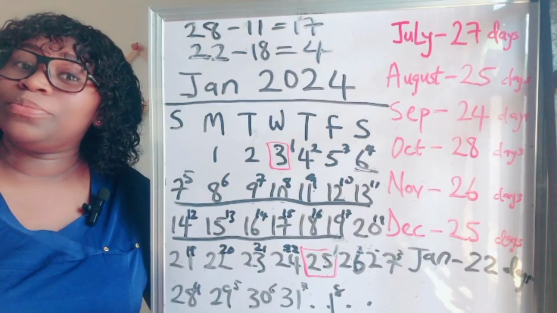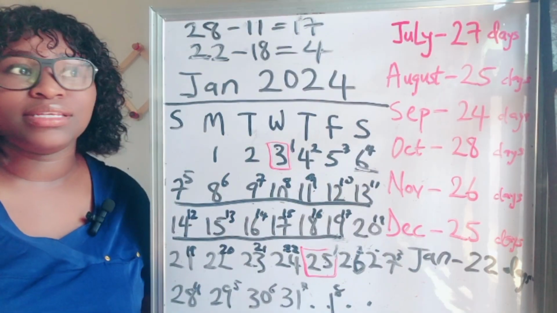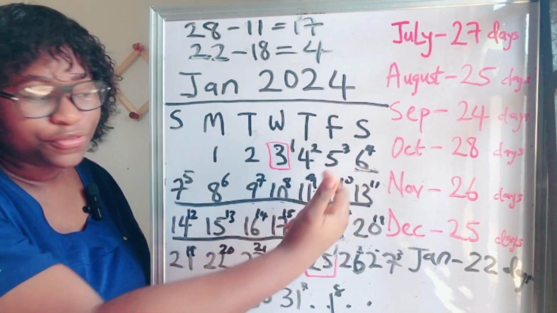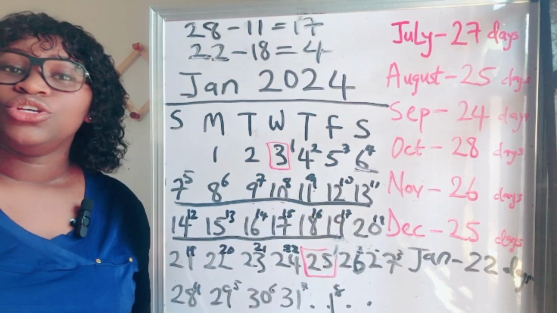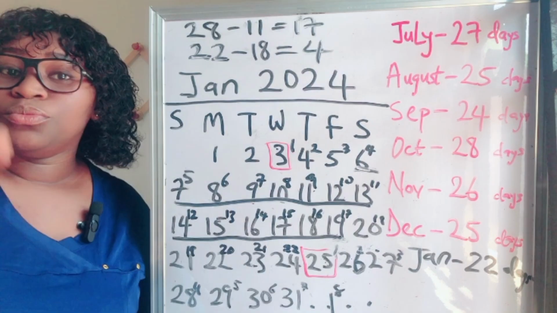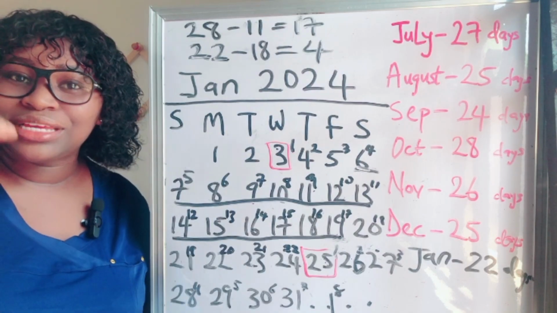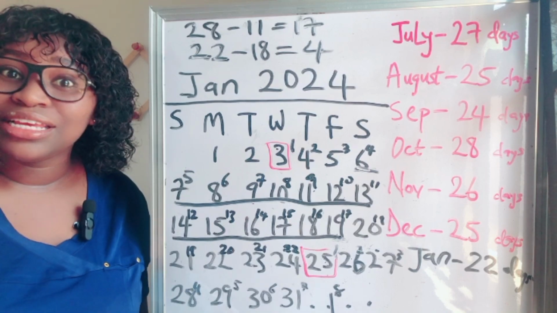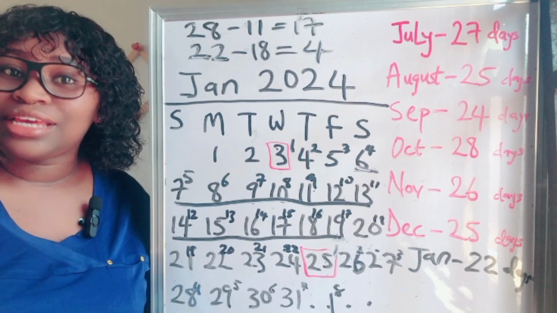cycle lengths. So my advice is this: after calculating and you find out your fertile days, like hers is going to start from cycle day 4 to cycle day 17, you start testing, you start tracking with ovulation test kits. You monitor the progression of the test till you get a positive test result. Then that will be the right time to start having intercourse with your partner to get pregnant.